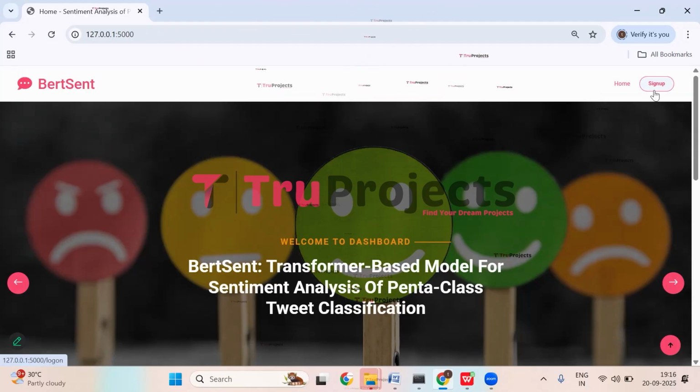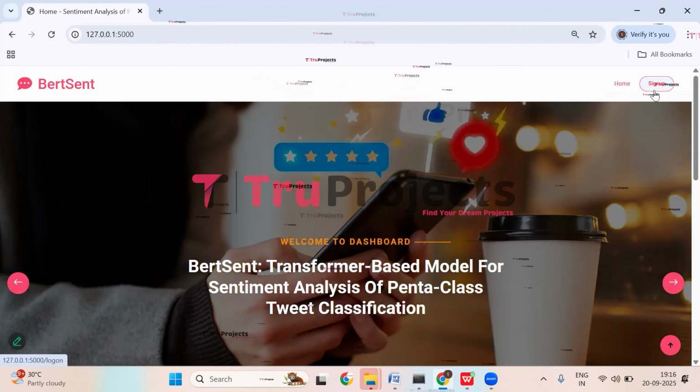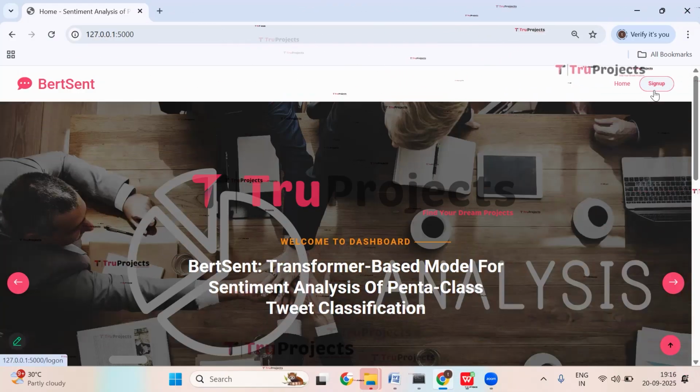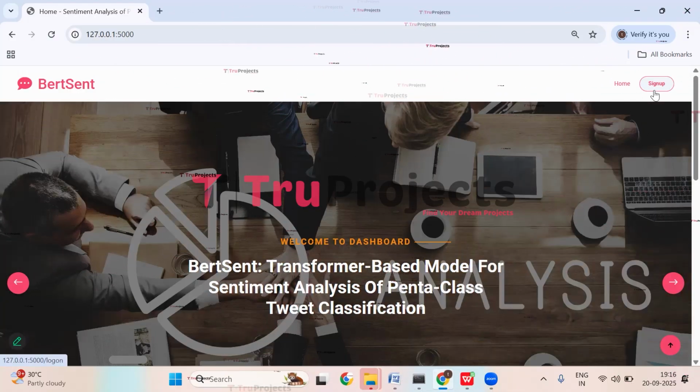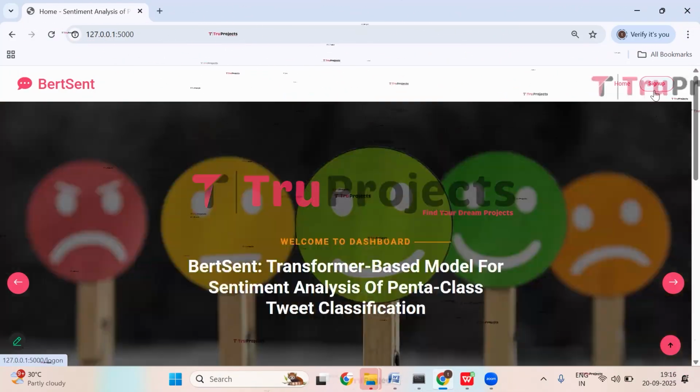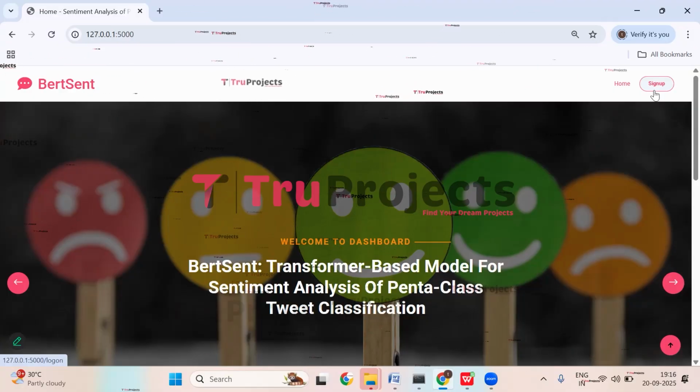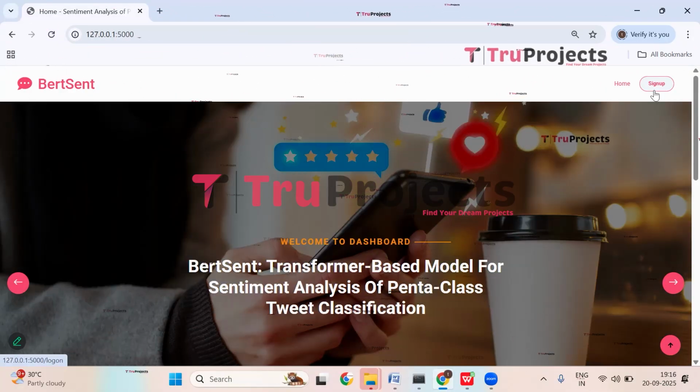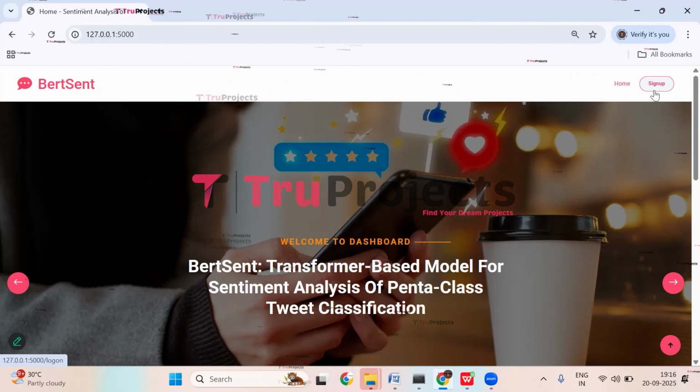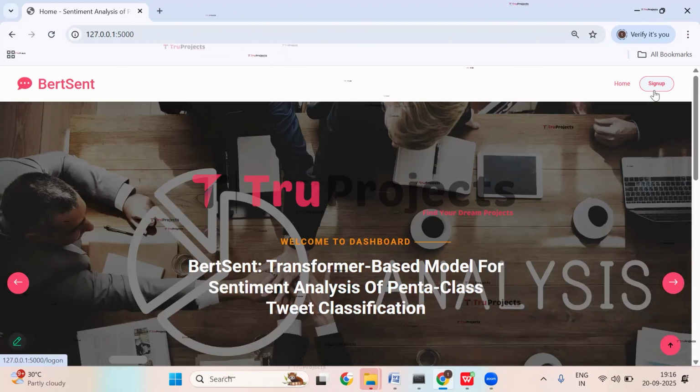So the project successfully demonstrates a system that can accurately analyze the sentiment of tweets into 5 categories, even with limited and imbalanced data. By combining advanced text processing, transformer-based models, and explainable AI, it not only predicts the sentiment effectively, but also provides insights into important features, making it useful for understanding public opinion and trends on social media. So this is all about the project.